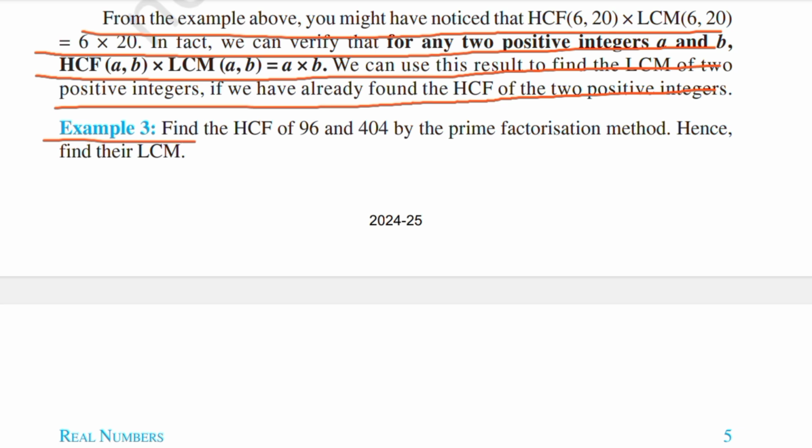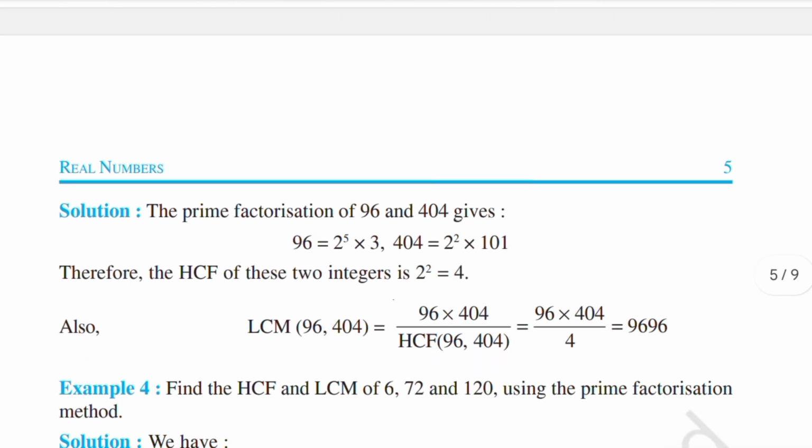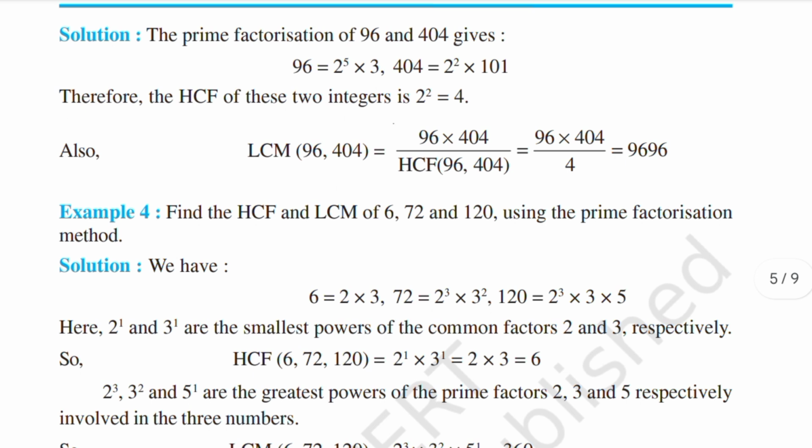Example 3. Find the HCF of 96 and 404 by the prime factorization method. Hence, find their LCM. Solution. The prime factorization of 96 and 404 gives 96 is equal to 2 power 5 into 3, 404 is equal to 2 power 2 into 101.